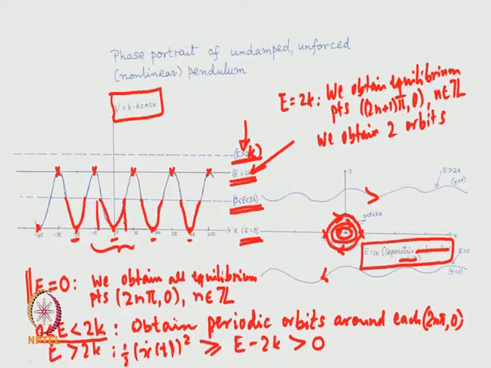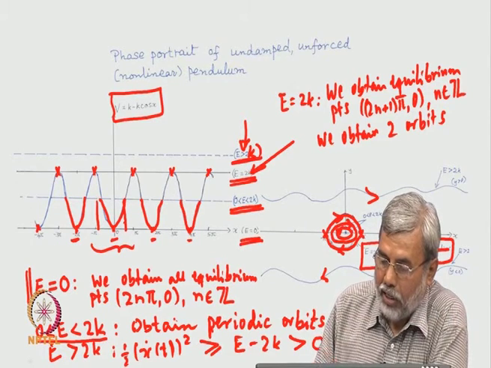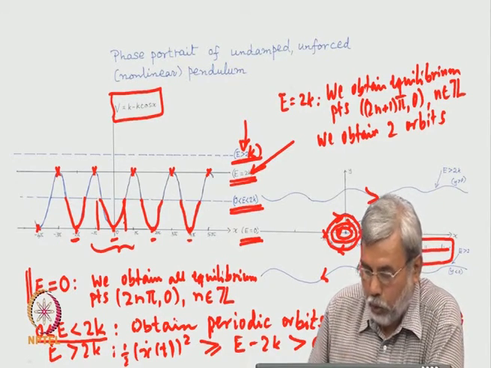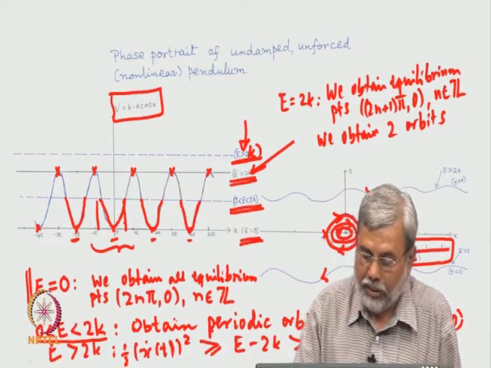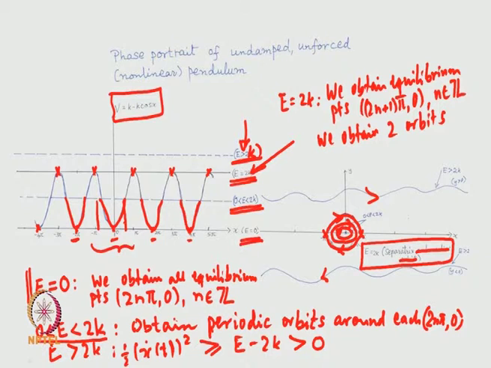And for E equal to 2k we obtain the equilibrium points which are odd multiples of pi, and in addition to that we also obtain 2 orbits around each. This is important. So, the same picture happens at all other points. It is not just restricted to these zeros, the same thing repeats at other even multiples of pi. And for E bigger than 2k, we obtain unbounded solutions, and either the solution is always increasing or always decreasing, as shown in the picture.